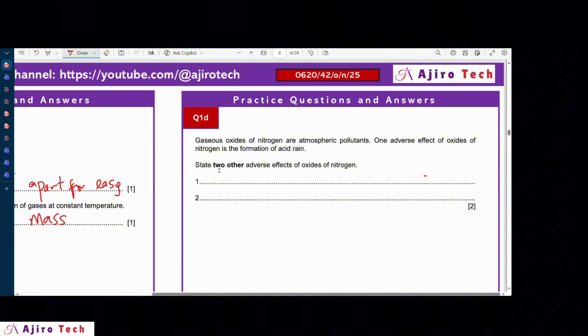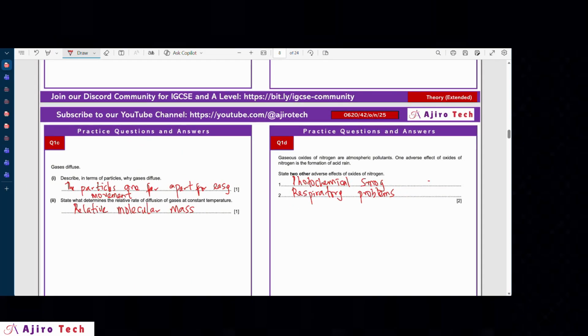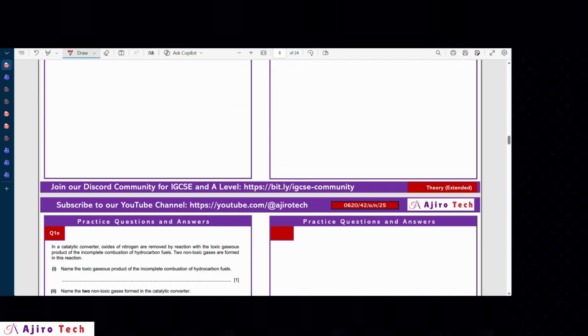So we can add photochemical smog as one of the adverse effects. And then the second one is respiratory problems, or you could say breathing problems. These are the issues with oxides of nitrogen. This is under chemistry of the environment, like we already said. Okay, so let's move to the next question.